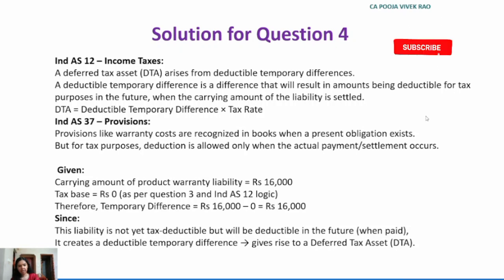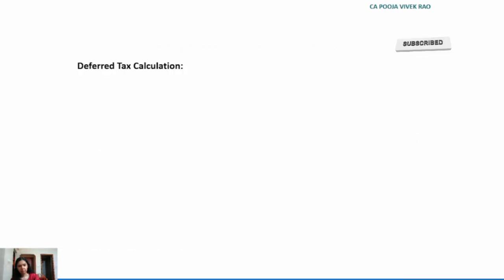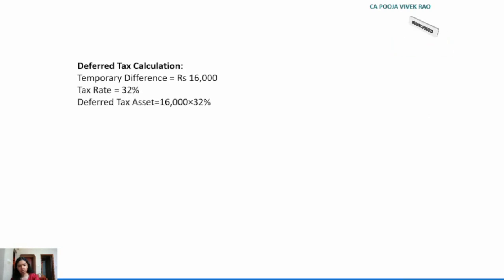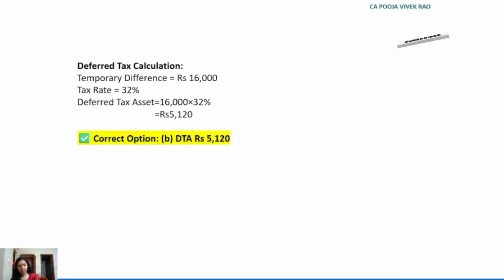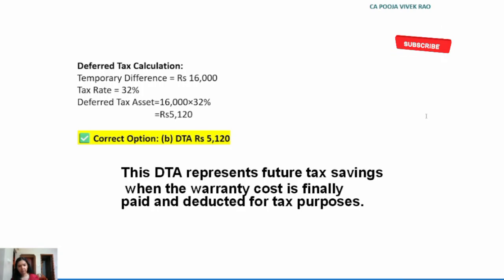Now, let's see the deferred tax asset computation. So, temporary difference is rupees 16,000. Tax rate 32%. Hence, deferred tax asset is 16,000 into 32%, which is equal to rupees 5,120. Hence, the correct option is option B. Deferred tax asset rupees 5,120. This deferred tax asset represents future tax savings when the warranty cost is finally paid and deducted for tax purposes.